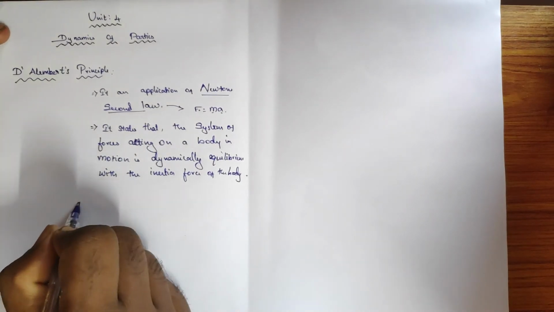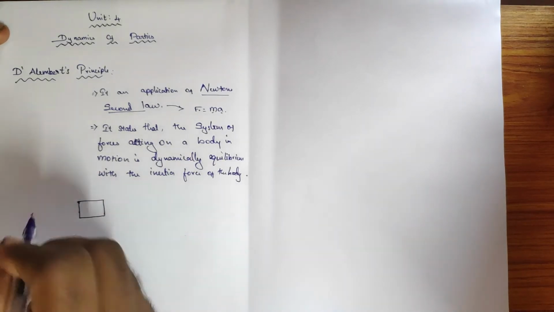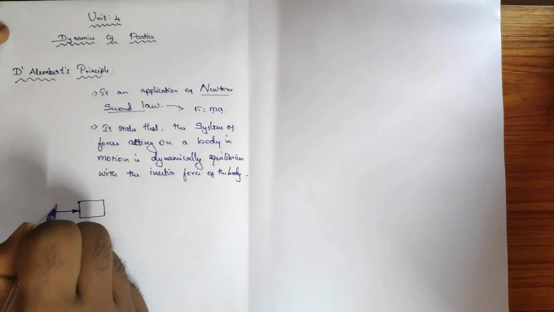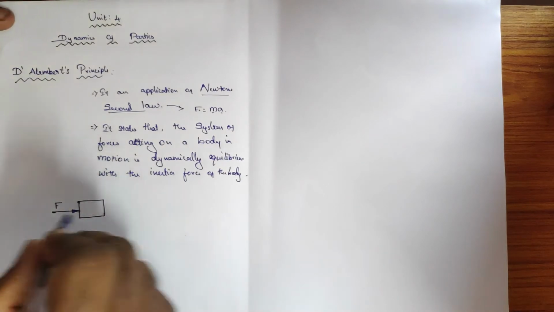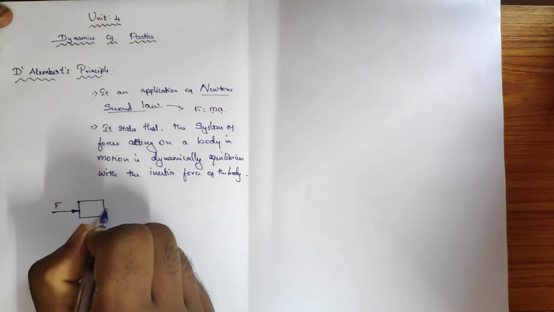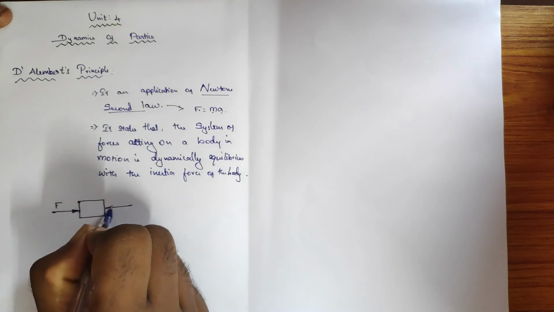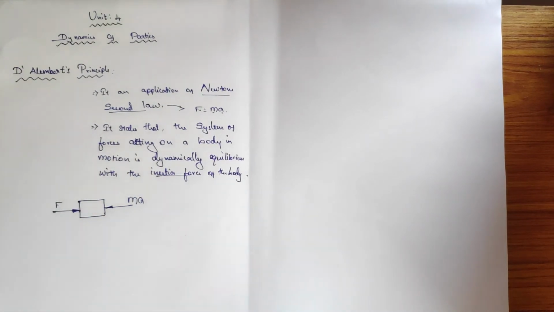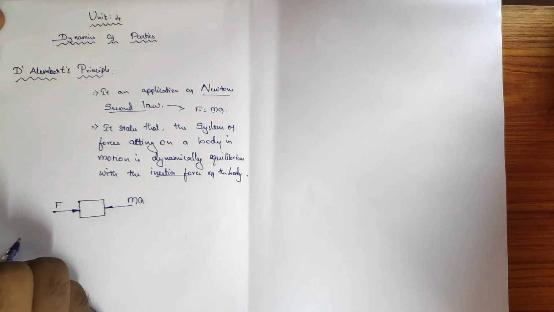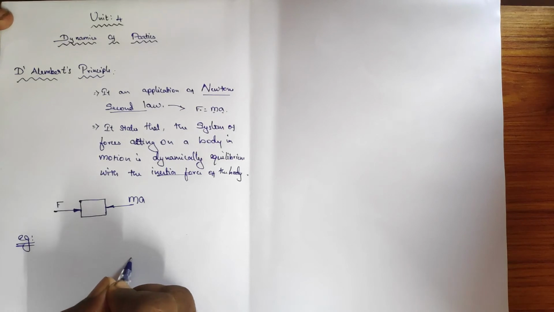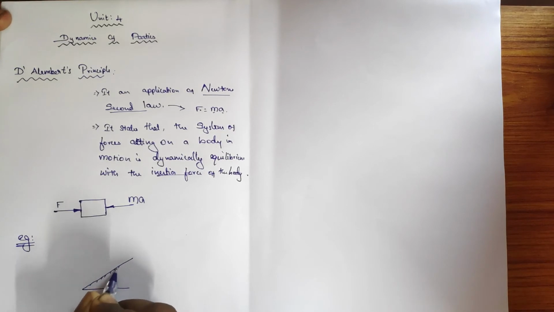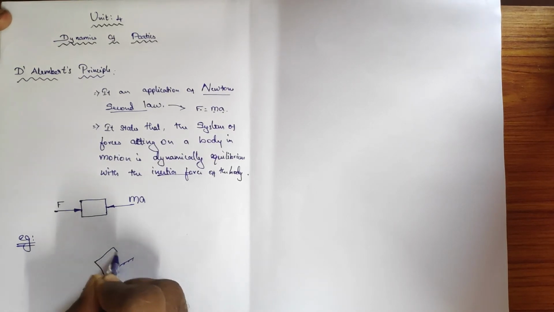So for example, if you consider a block, there is a force applied from left to right horizontally, which is F. Then that force acting on the system will be in equilibrium with the force ma, that is the inertia force. For another example, I can give a block on an inclined plane.